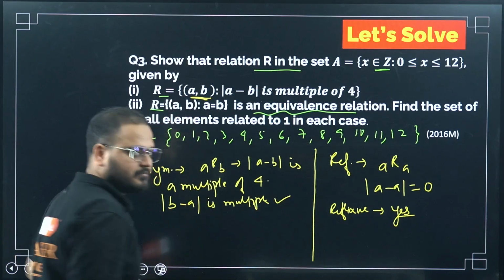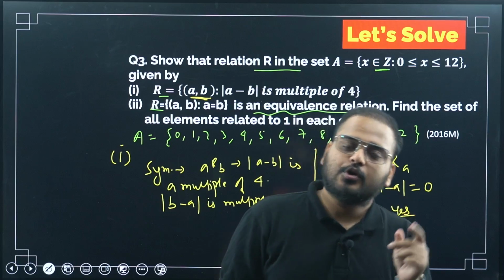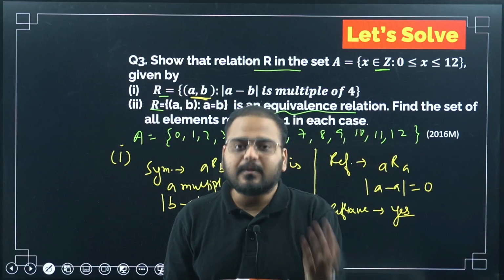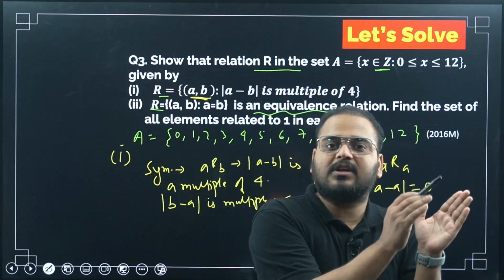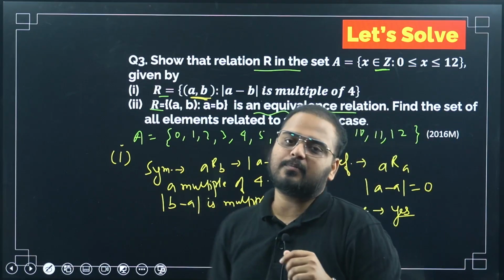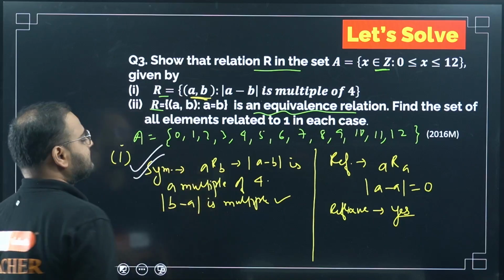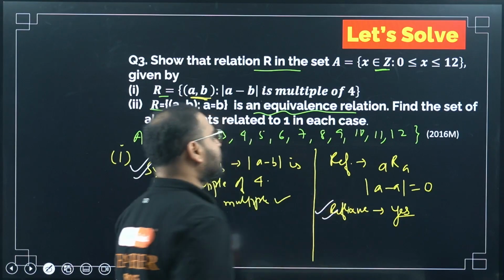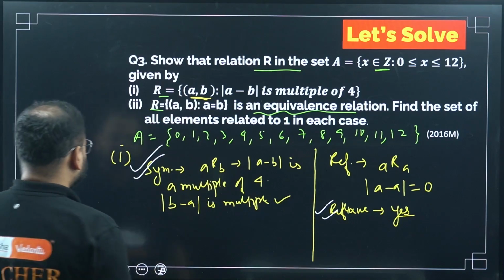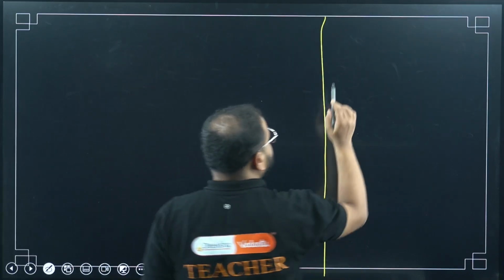Think about it. Let's say 2 minus 6 is a multiple of 4. 2 minus 6 is how much? Minus 4, so the mod will become plus 4. Then 6 minus 2 will again become plus 4. So if the difference is a multiple of 4, it doesn't matter whether you take it from the negative side or positive side, because mod will be there. So B minus A will also be a multiple. So what is my answer? Symmetric, yes. Reflexive was also yes. What about transitive? Check for transitive, please. Let's use this space. Transitive.